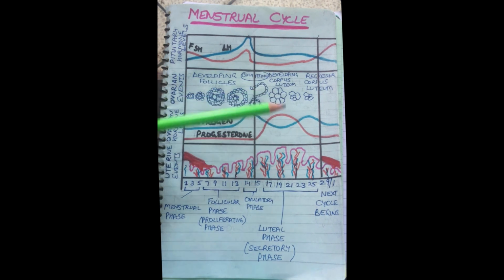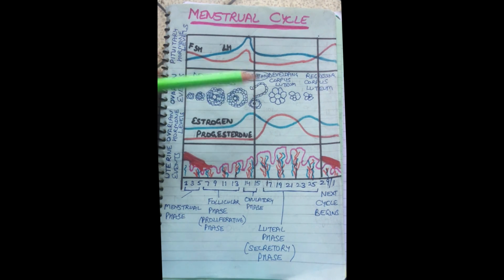Now if fertilization has occurred, then the menstrual cycle will stop and this endometrium wall will be maintained for the implantation and further embryonic development. The luteal phase is also called the secretory phase. Why secretory phase? Because the corpus luteum is secreting the progesterone hormone at this time.